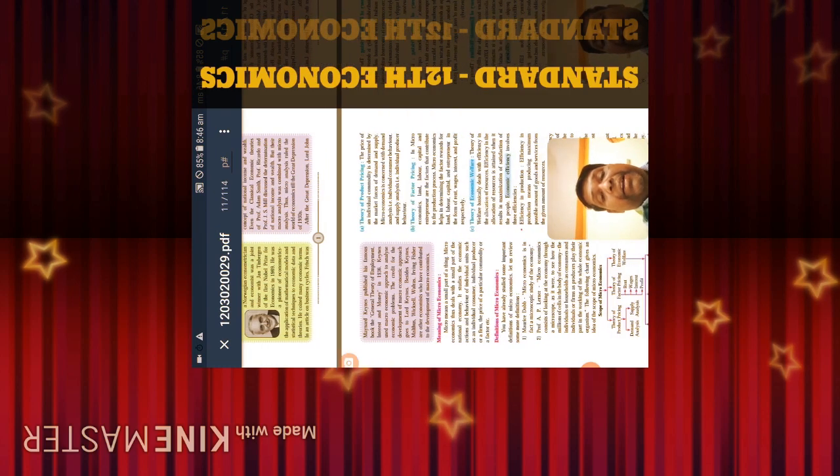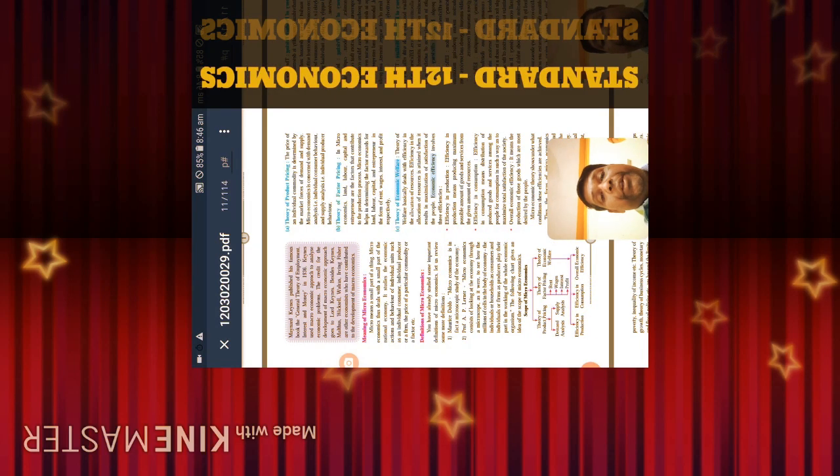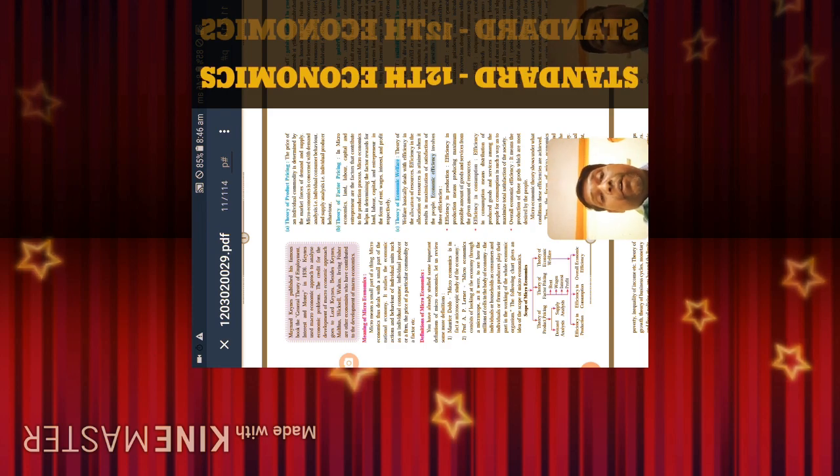We will understand the meaning of microeconomics. Micro means small part of a thing. Microeconomics thus deals with a small part of the national economy. It studies the economic actions and behavior of individual units such as an individual consumer, individual producer or a firm, the price of a particular commodity or a factor, etc.